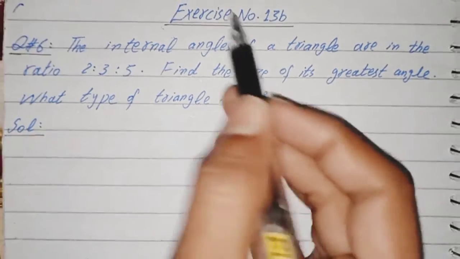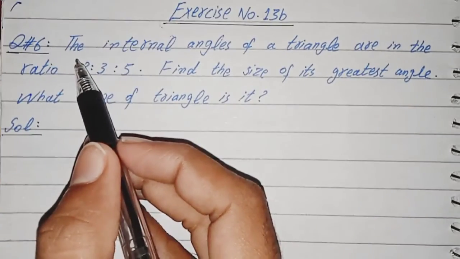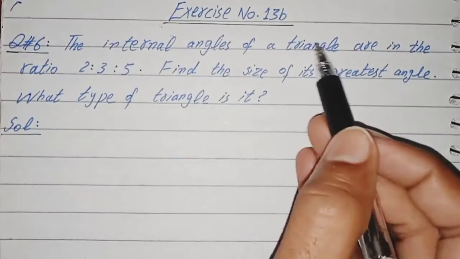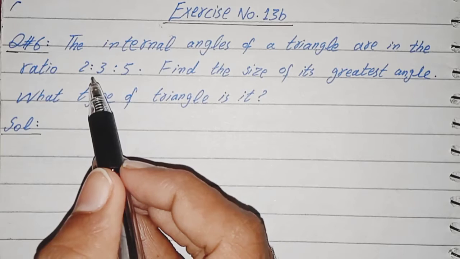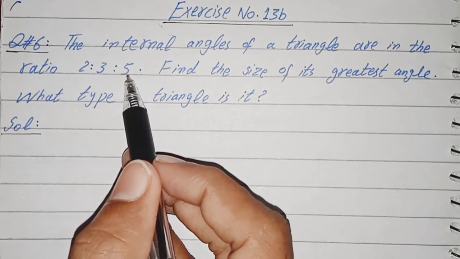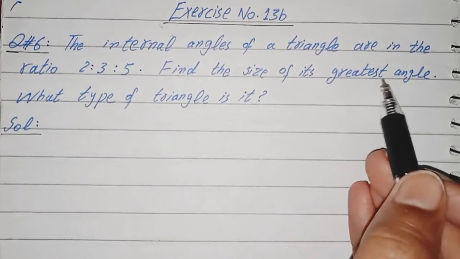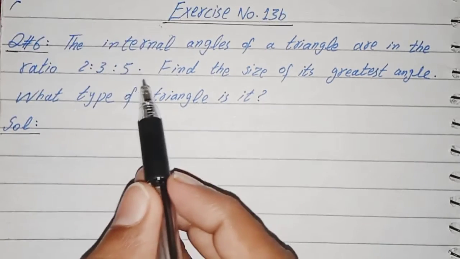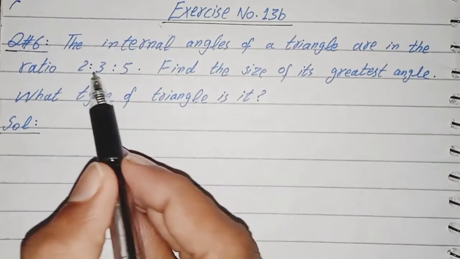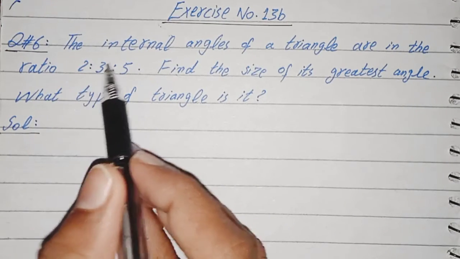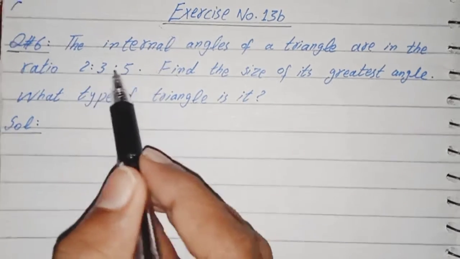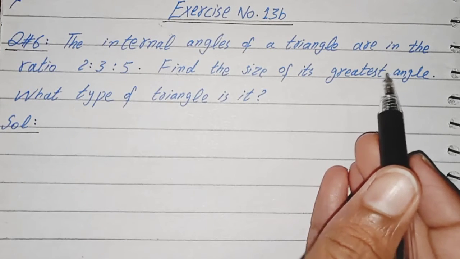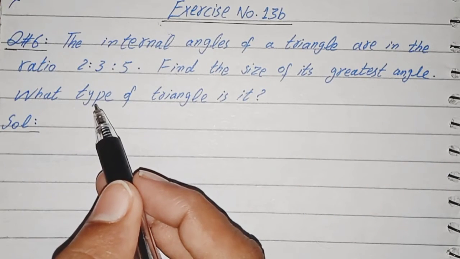Now we are going to start exercise 13b, question number 6. Question number 6 is written as: the internal angles of a triangle are in the ratio 2:3:5. Find the size of its greatest angle. What type of triangle is it? The angles ratio is 2:3:5. First of all, we will find the greatest angle and then name which type of triangle it is.